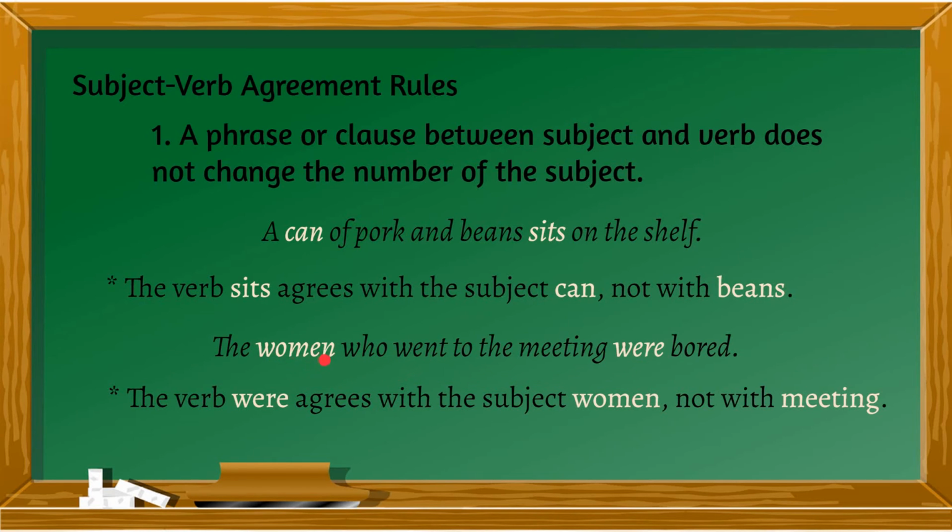It's always the subject and the verb that should agree. So the women were bored. So the verb were agrees with the subject women, not meeting, because meeting is not your subject. It's just a word in the relative clause that we have here.